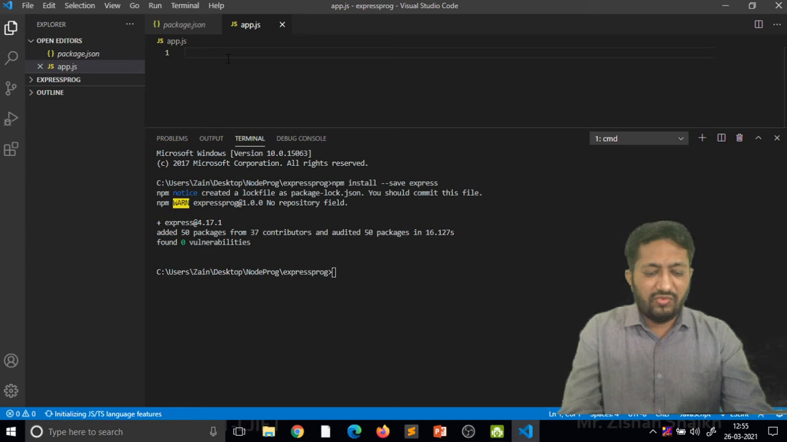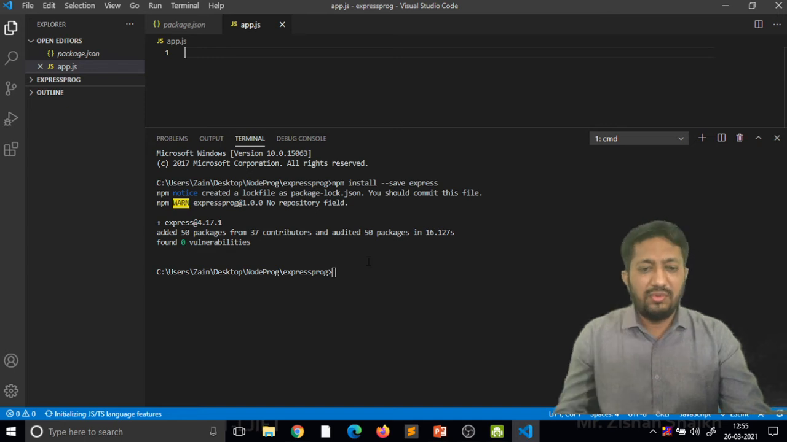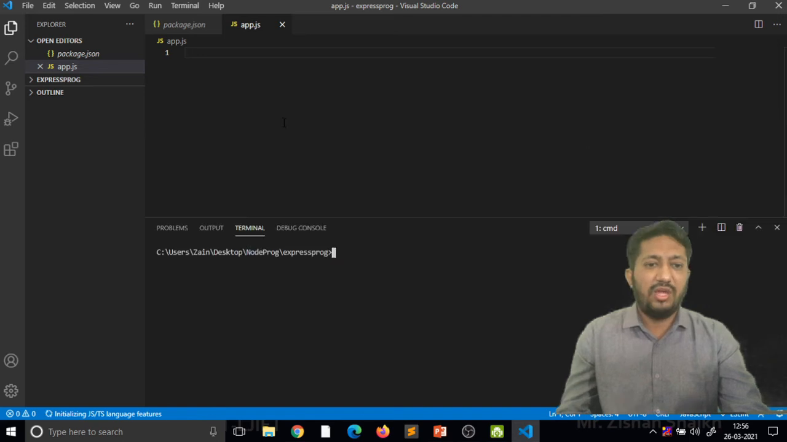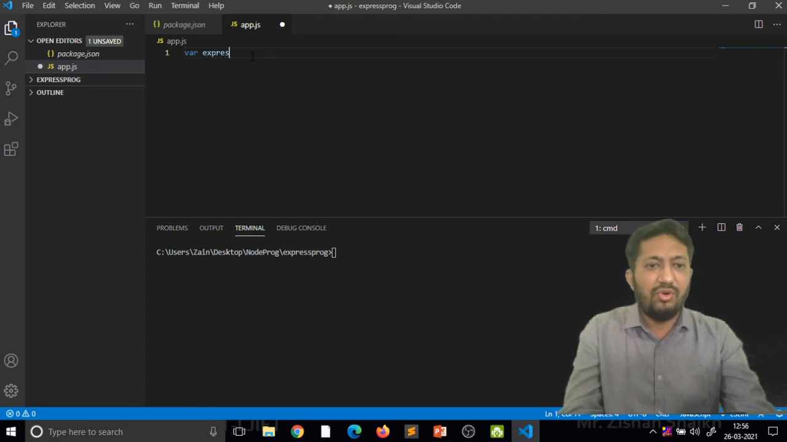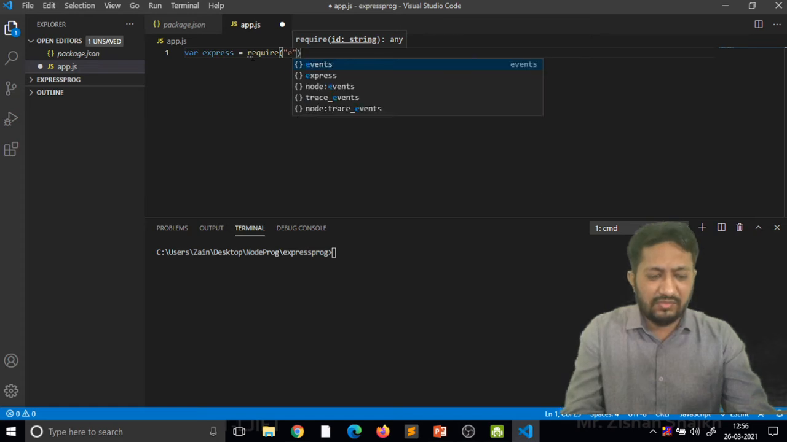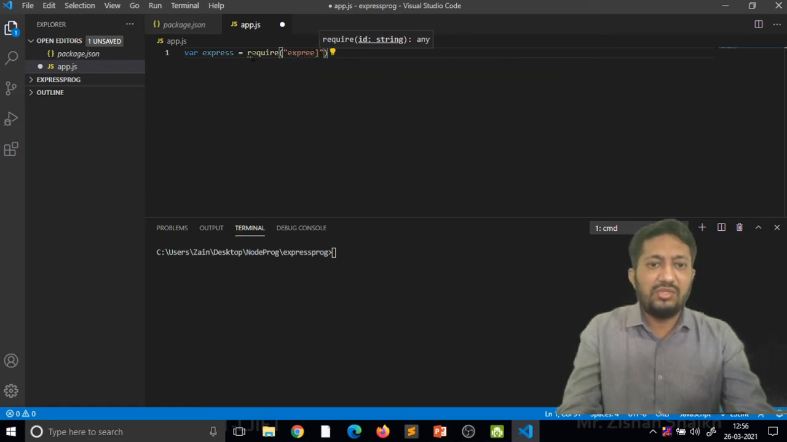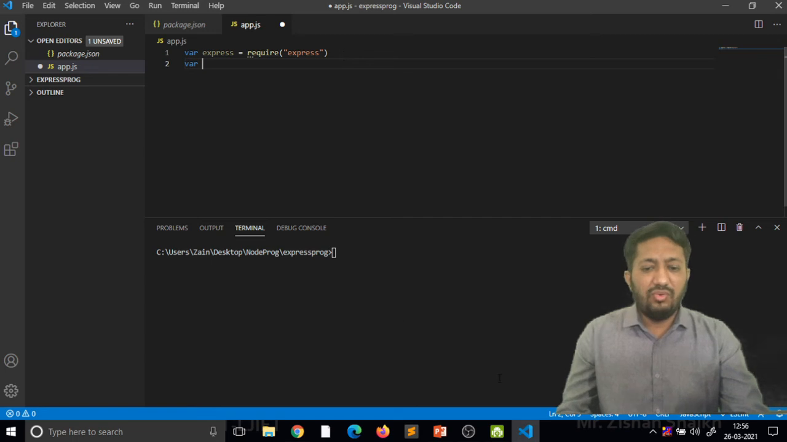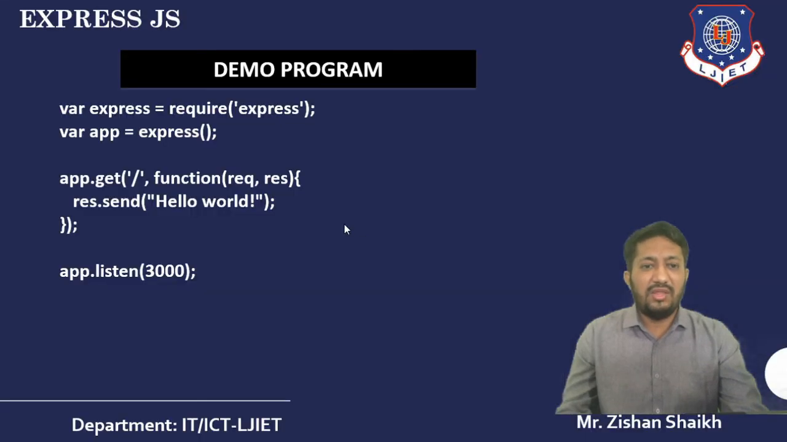First, if we want to implement our code, then we have to import our Express module. We know how to import a module. I'm creating a variable named express equal to require, and then I'm passing the name of the module I want, that is express. So this is the first line, where we are importing it in our project. Now, second, we have to create our function. That is the second line.